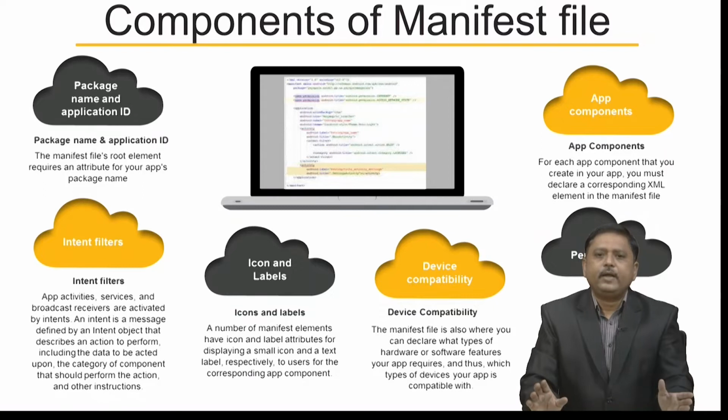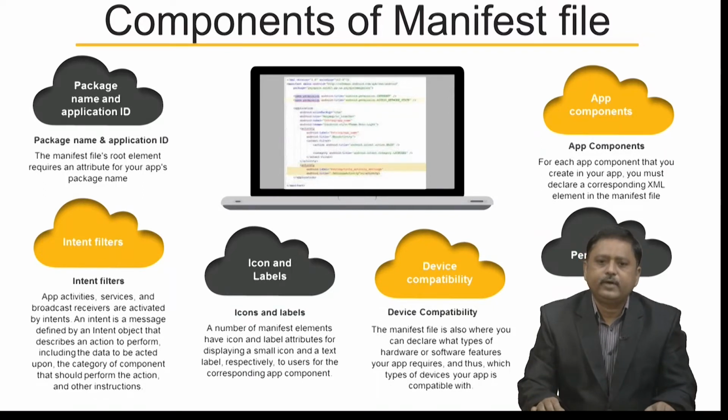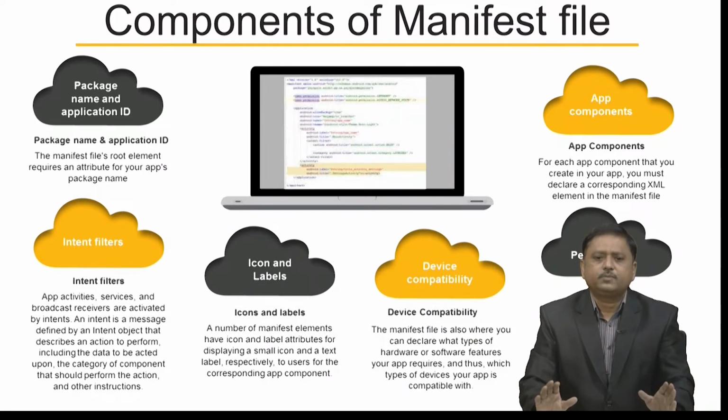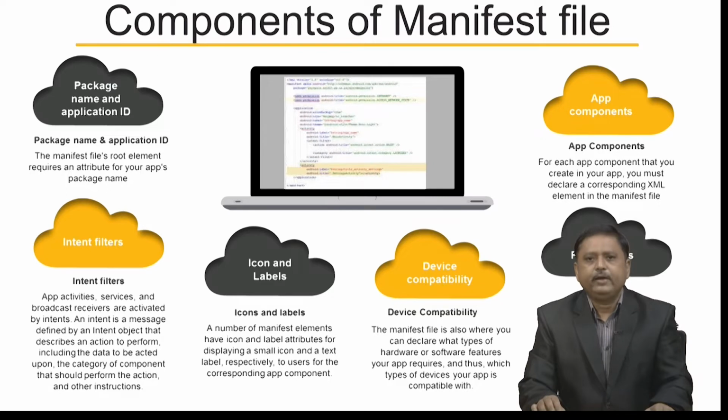A number of manifest elements have icon and label attribute for displaying small icon and text label respectively to user for the corresponding app component. So, this is also defined inside manifest file.